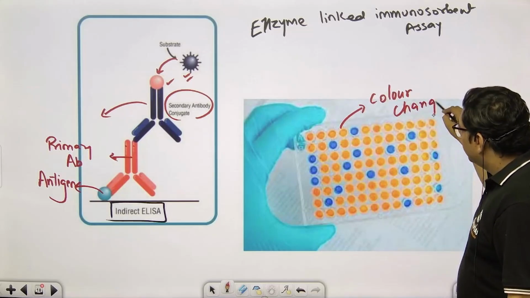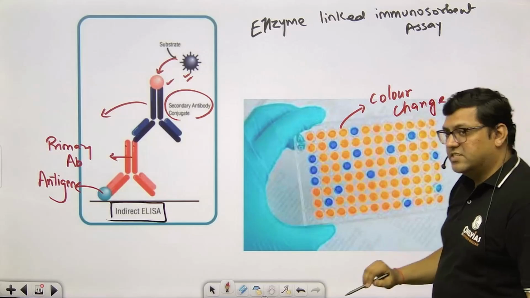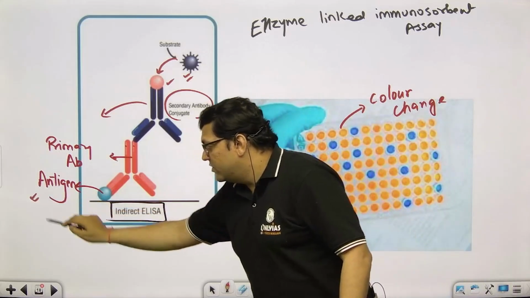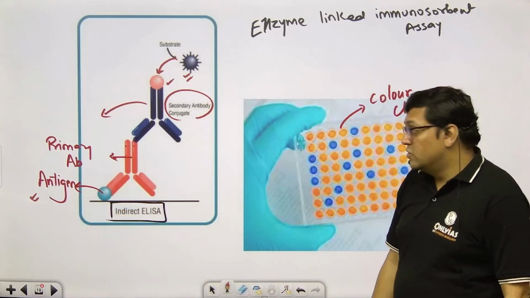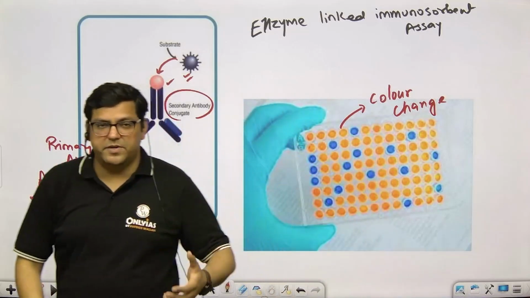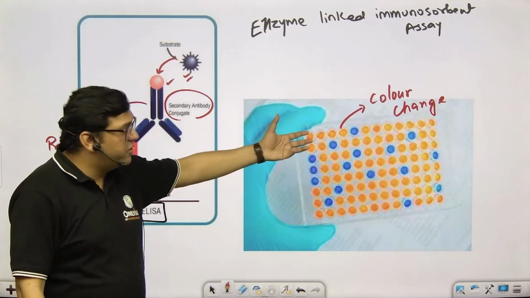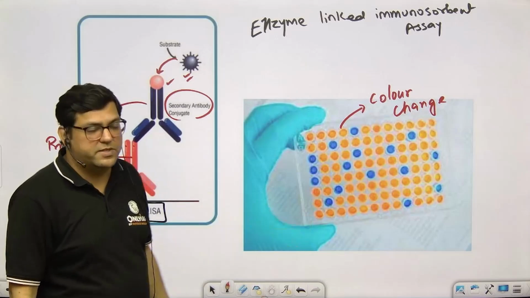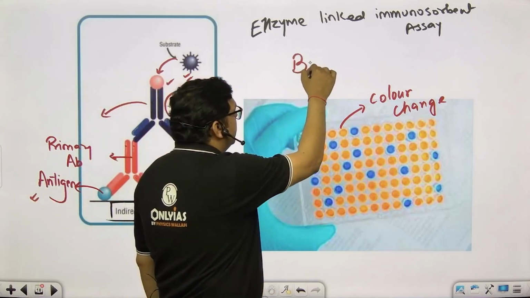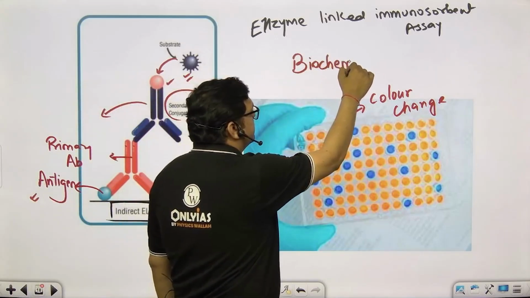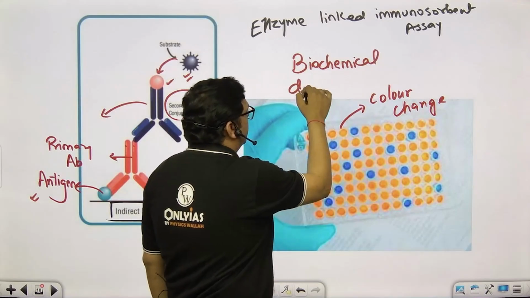And as the color changes, which you can see somewhere, the colors are changing, it shows that the antigen was present. So this is a very quick test. In 30 minutes, you can tell which particular person is infected and which particular person is not infected. This is basically a biochemical test.